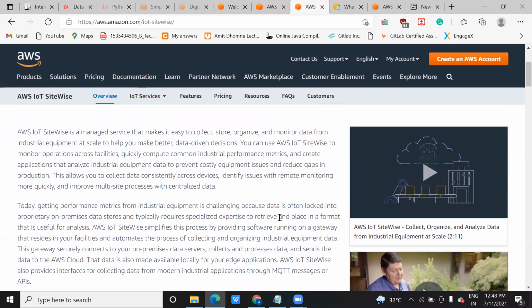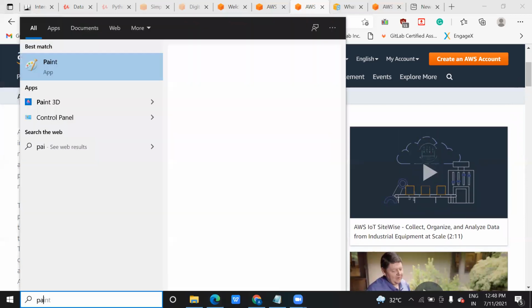Basically, it is used to find the gaps in the data in production. For example, let me show you.